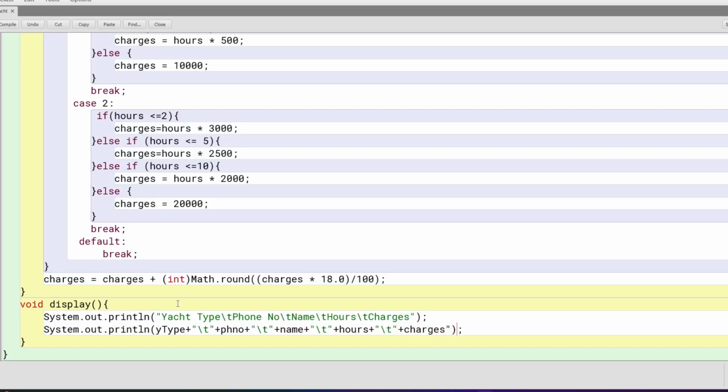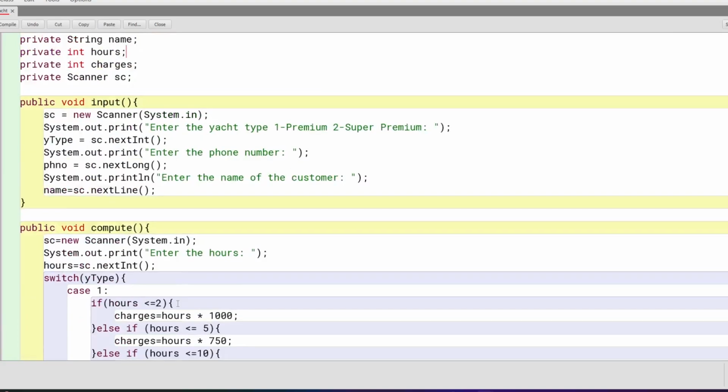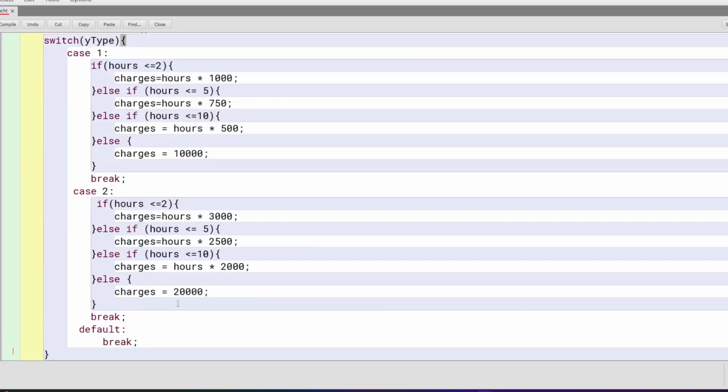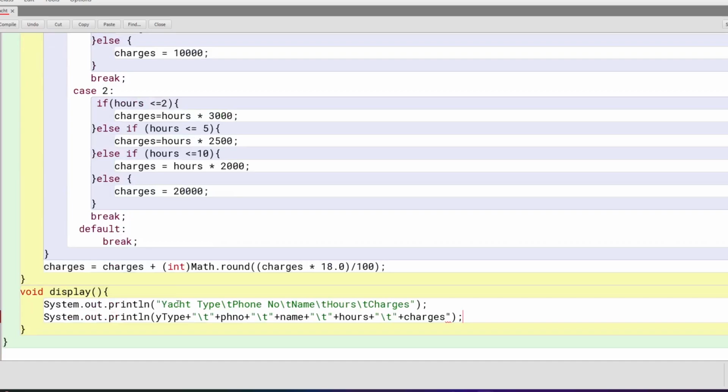Because we already used print. Just let me check in read. I have used print, right? Yeah. Next, right? So charges. Okay. Yeah. So that's it. That display is done, and now the last, void main.